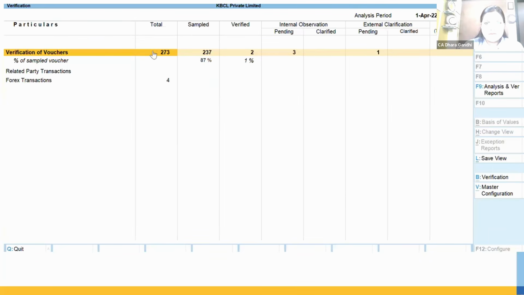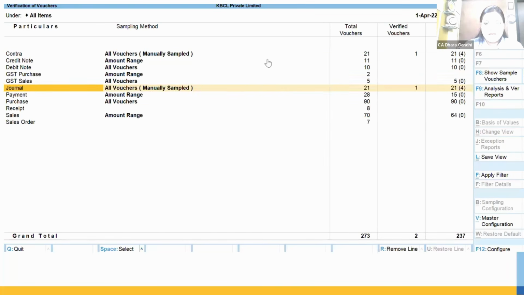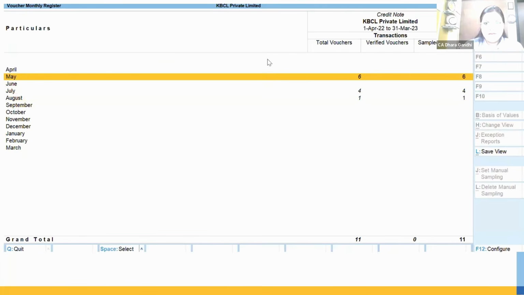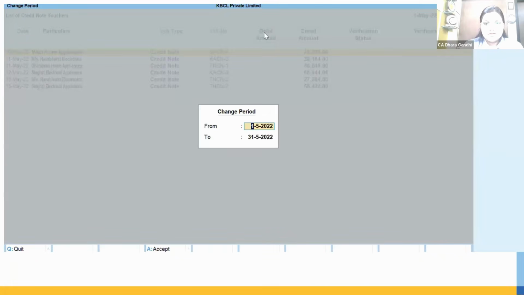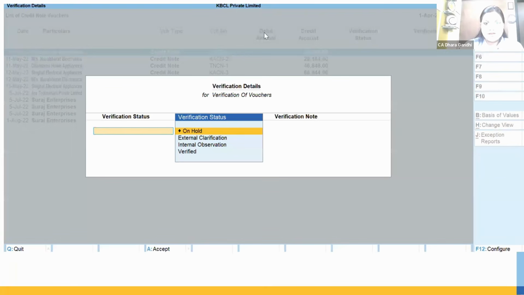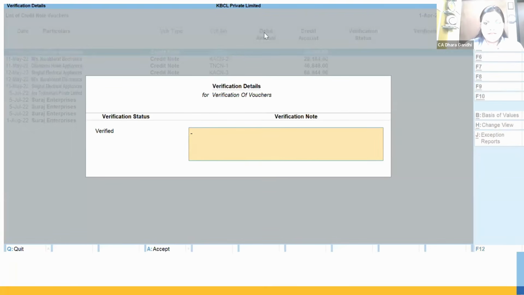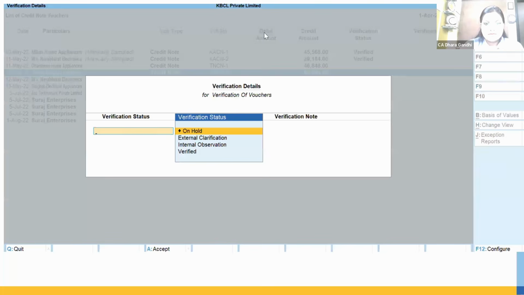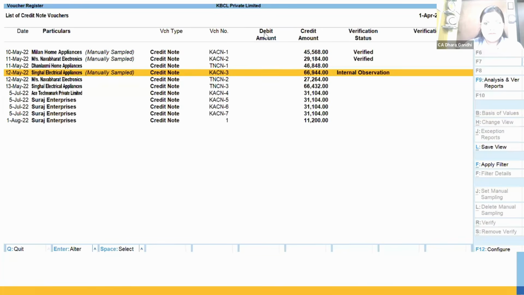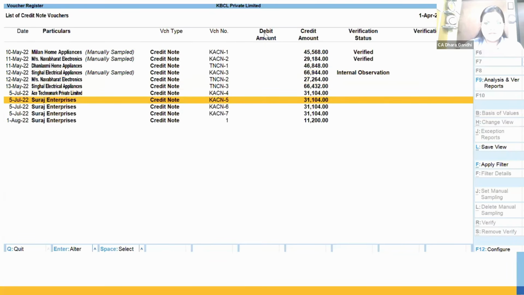So these are the sampling I have done for the vouchers of the specific company. There are a total of 273 vouchers, and 237 vouchers have been sampled from the range I have added here. As you can see, for credit note, I have specifically added a limit, so that credit note has been filtered. I can put a comment here that I have verified this, and this as well. This transaction, I have some internal observation. You can put a comment here. You can put a verification note here.